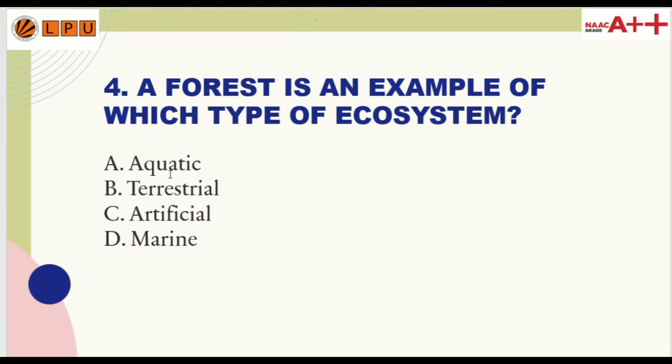Question number 4. A forest is an example of which type of ecosystem? Option A aquatic, option B terrestrial, option C artificial, option D marine. So the correct answer is option B, terrestrial.